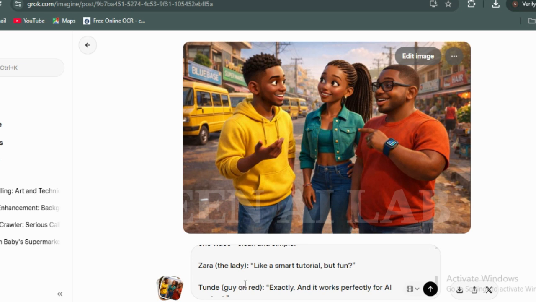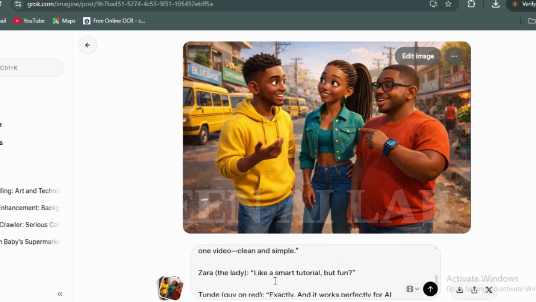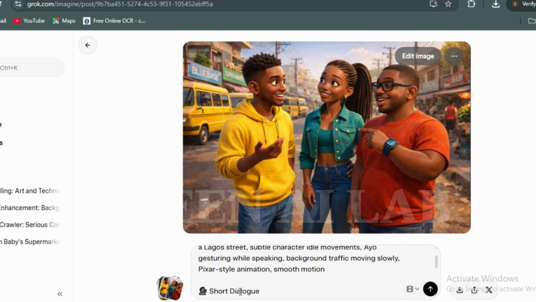So now, do you see what I did here? Please, this is very important because you are working with multiple avatars. To avoid confusion along the line, please let what they are wearing or something else differentiate each of them, so that the AI will understand you better and generate better results for you.